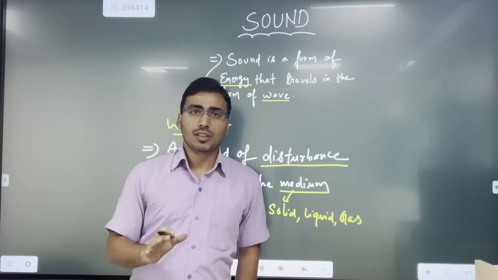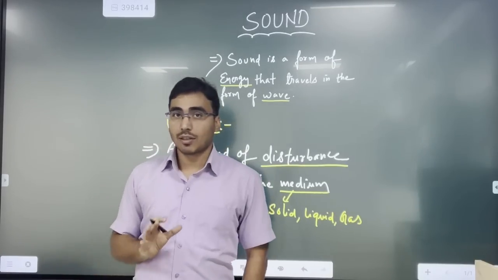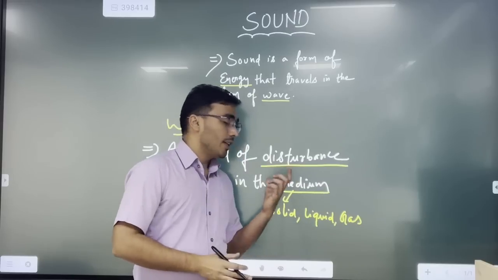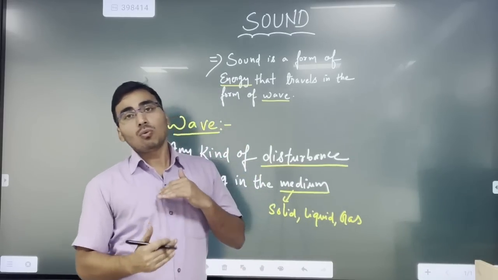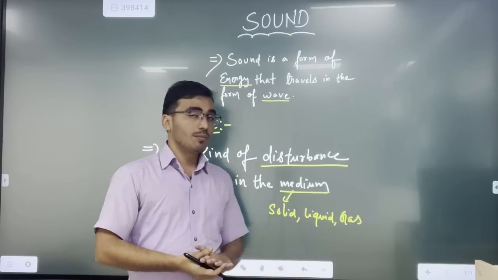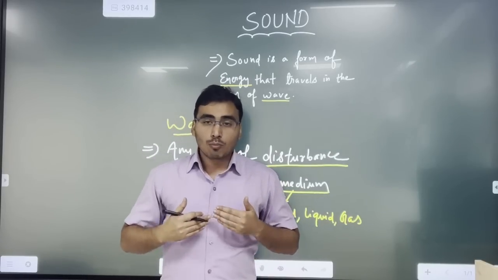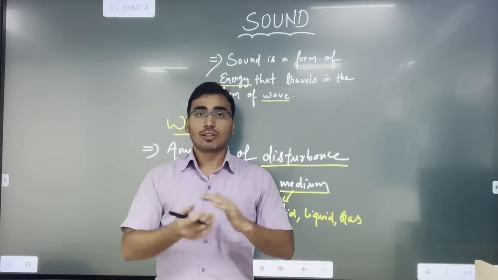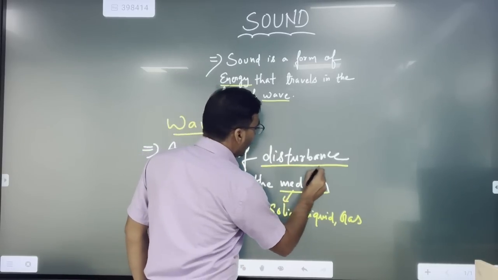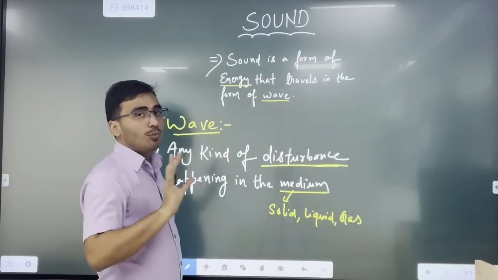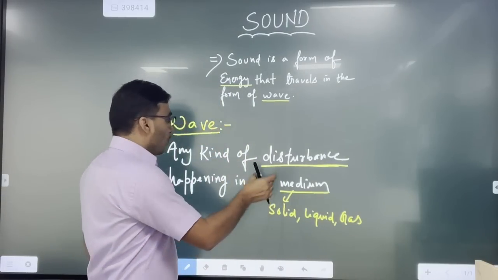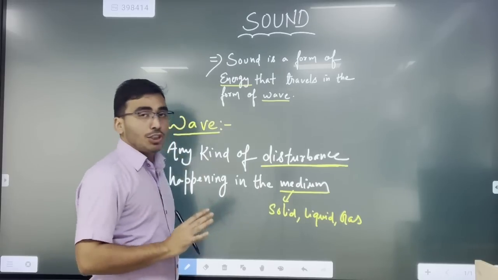There are different types of medium that we know, like the states of matter. We have gone through that. But basically the medium we are talking about here is solid, liquid and gas. So how does sound propagate, how does sound travel in these three mediums, what is the pattern of movement, what is the pattern of travel? We'll see very carefully. So when we talk about this term wave, it is any kind of disturbance that happens in the medium. Very simple, right? This is the simple definition of wave.